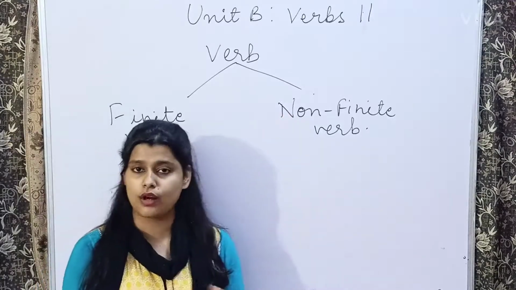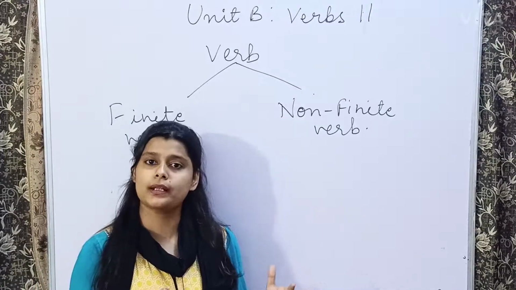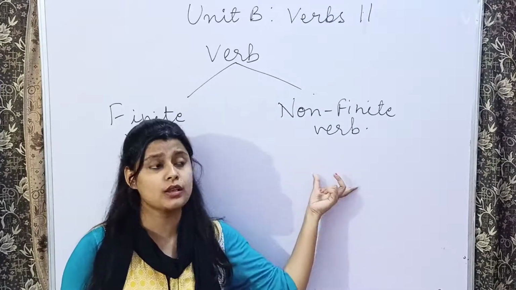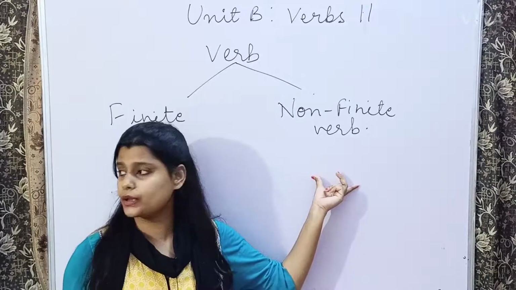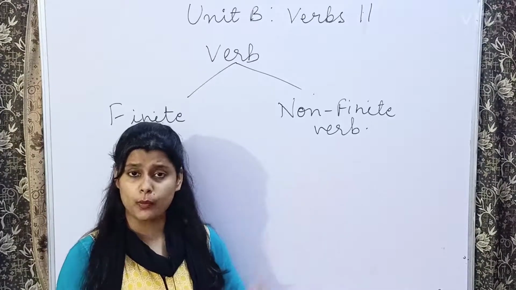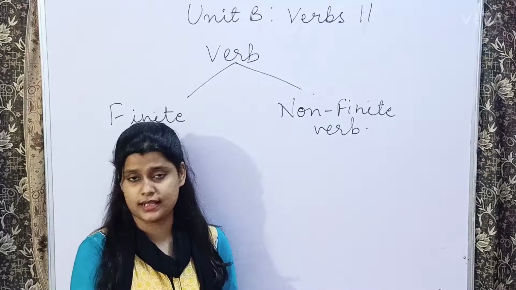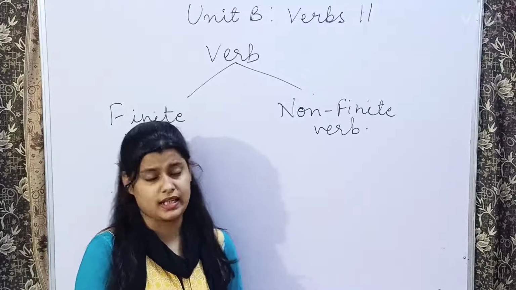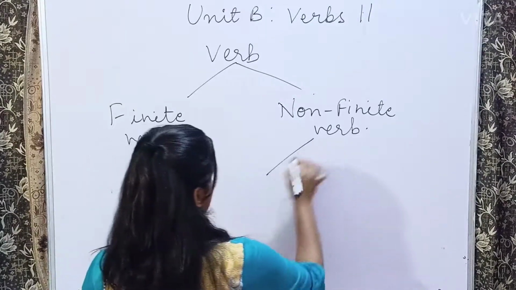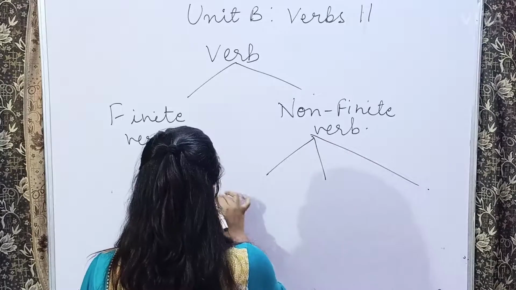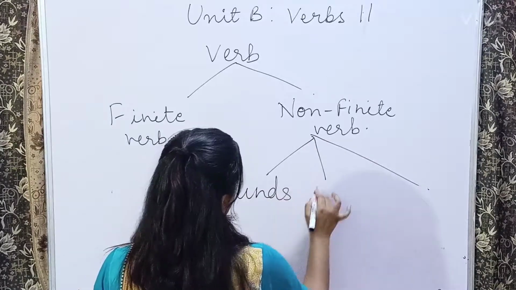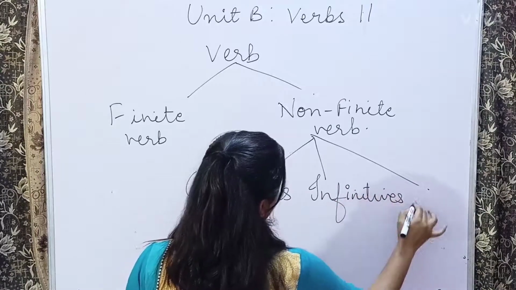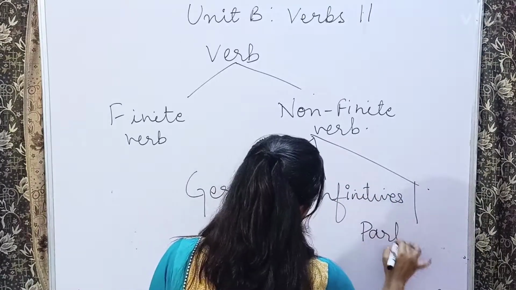In this the verb is not dependent upon tense, or the number or person. Means in the non-finite verbs, we are never able to classify which tense is there in the sentence. Is it the future tense, or the past tense, or the present tense? And non-finite verb is basically divided into three parts. The first is your gerunds, then infinitives, and the last one is your participles.